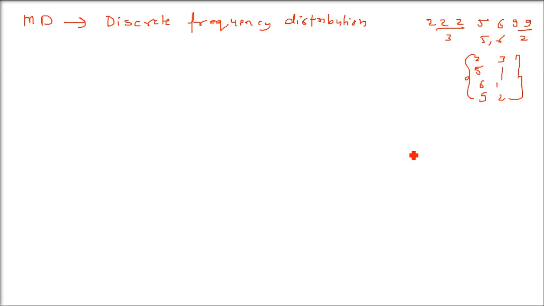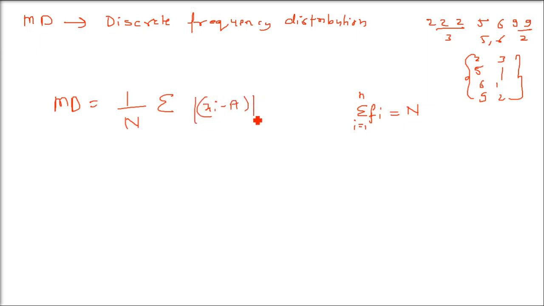Either it is mean or median, both ways you can find out. 1 by capital N. Now this capital N is basically the sum of the frequencies, which is actually how many numbers there are. It's actually equal to the number of data points only, because since we are given frequencies, we'll just add the frequencies, and that is capital N. What about this xi minus A? Same thing. Every number has to be subtracted from either mean or median, and then you have to multiply it with frequency. This is very important. You have to multiply it with frequency.